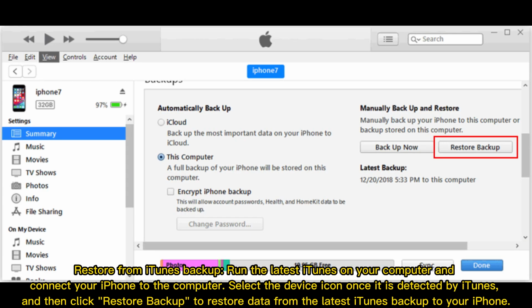Restore from iTunes Backup. Run the latest iTunes on your computer and connect your iPhone to the computer. Select the device icon once it is detected by iTunes, and then click Restore Backup to restore data from the latest iTunes backup to your iPhone.